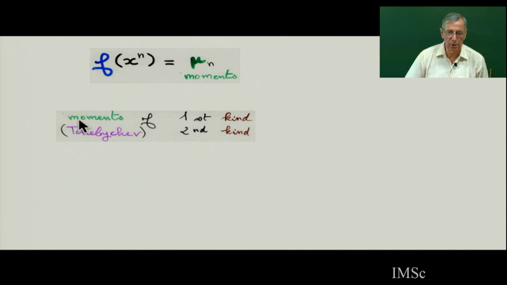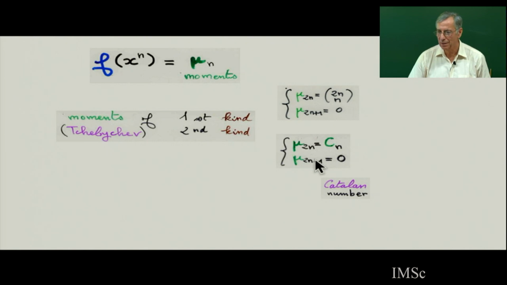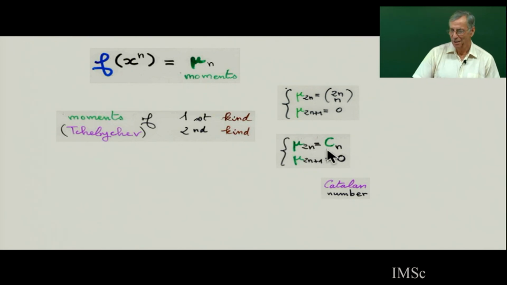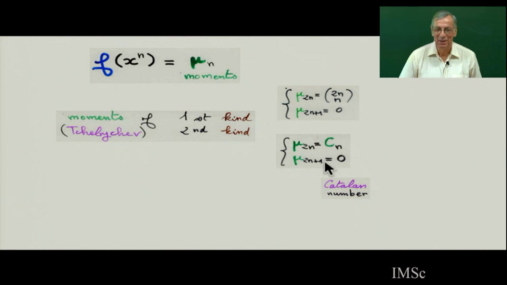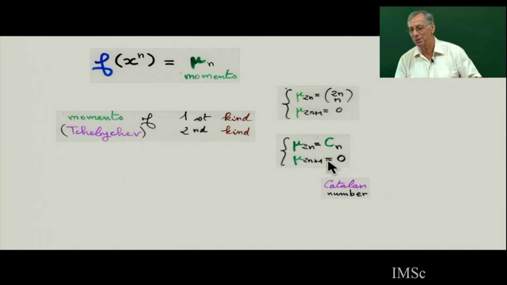So for example, the moments of Chebyshev first kind and second kind, up to a change of variable. The moments of the Chebyshev first kind are 0 for mu in odd index, and for even index is 2n choose n, the binomial coefficient. And the moment of the second Chebyshev polynomial is a well-known Catalan number for even. So I have changed the Chebyshev a little.